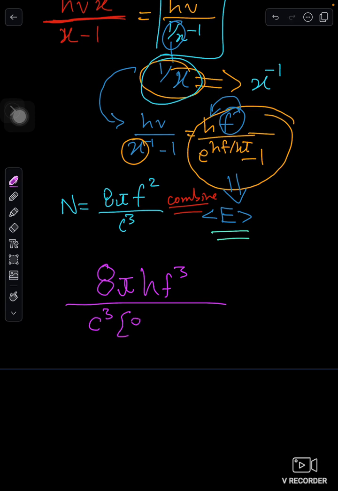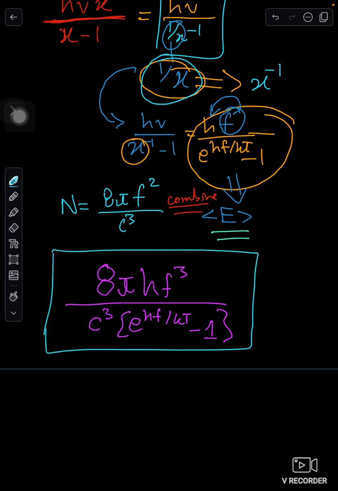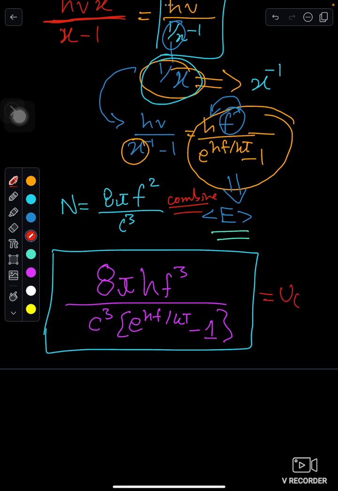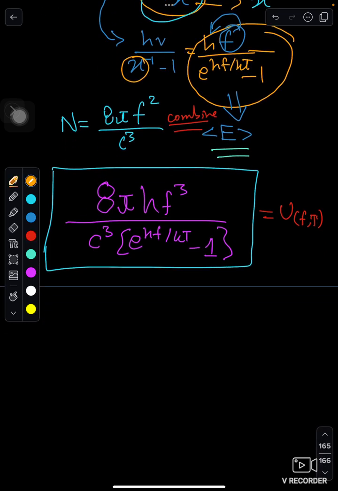Bracket to differentiate, e to the power hf by kt minus 1. This is the correct formula to describe what? Energy density in terms of frequency and temperature. This was the start of quantum mechanics.